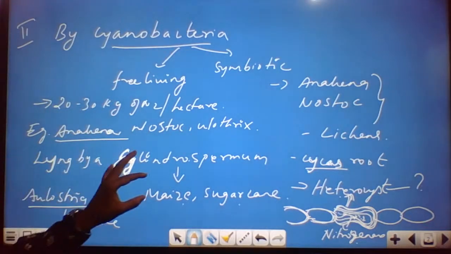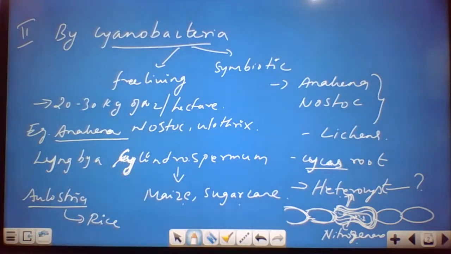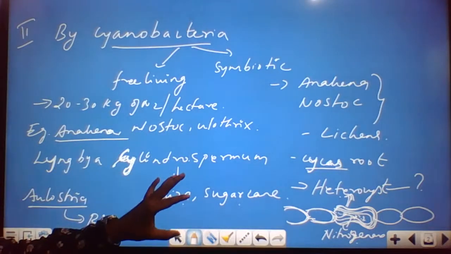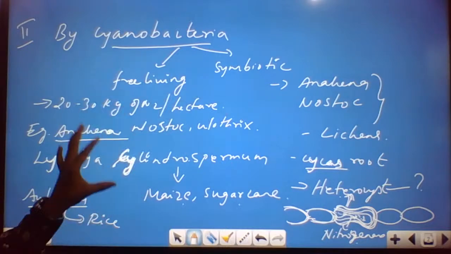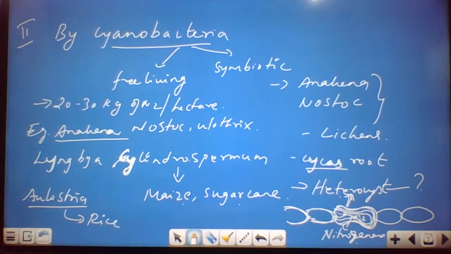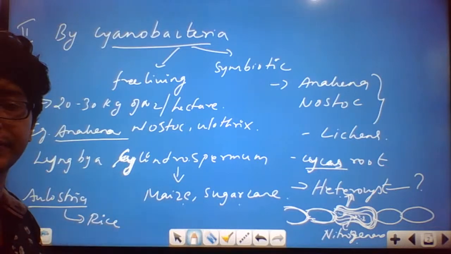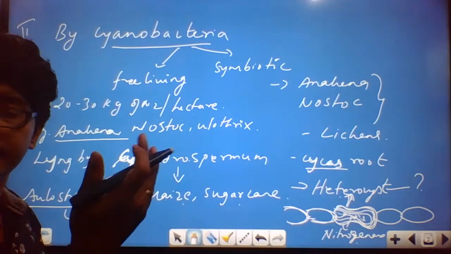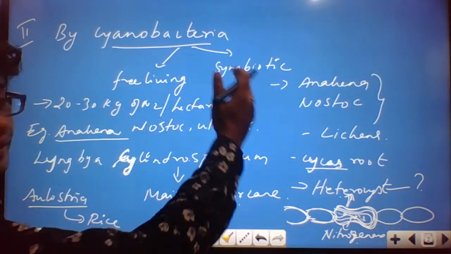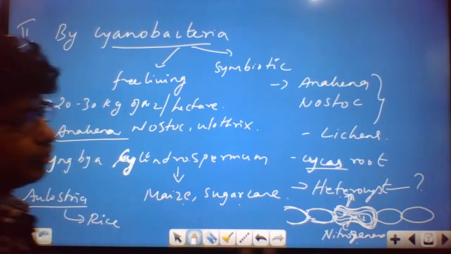Then Lyngbya and Cylindrospermum. Okay, so we're done with the first part, that is the classification of the bacterium, symbiotic and asymbiotic. The same way, cyanobacteria are differentiated into free living and symbiotic. Now we move to the next part.